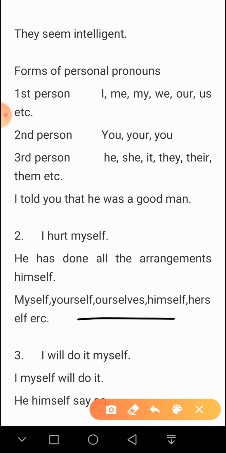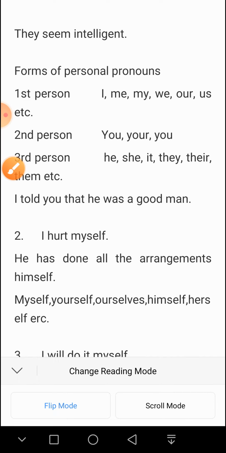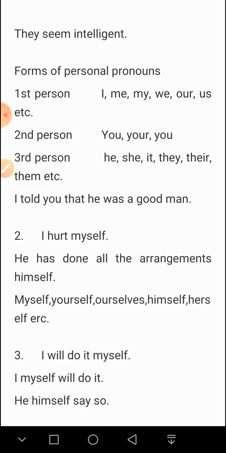And these compound personal pronouns are called reflexive pronouns. Our second kind is reflexive. Reflexive pronouns are used when the action done by the subject turns back upon the subject. So next, third, see, the same kind of examples I have used again: myself and himself.